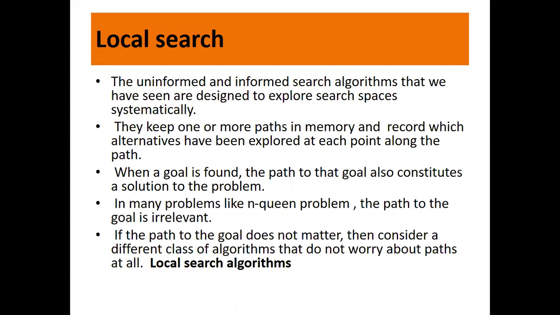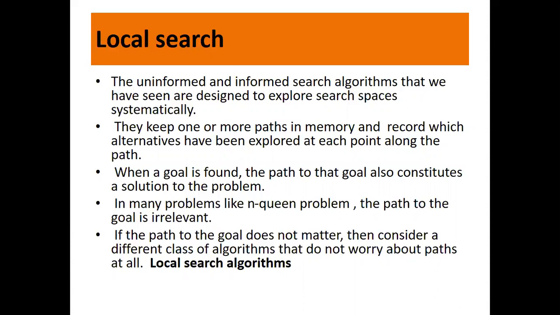The uninformed and the informed search algorithms that we have seen are designed to explore search spaces systematically, which we already saw in the previous lectures on uninformed and informed search. If you can recollect, I had taken an example of the 8 puzzle problem. They keep one or more paths in memory and record which alternatives have been explored at each point along the path.